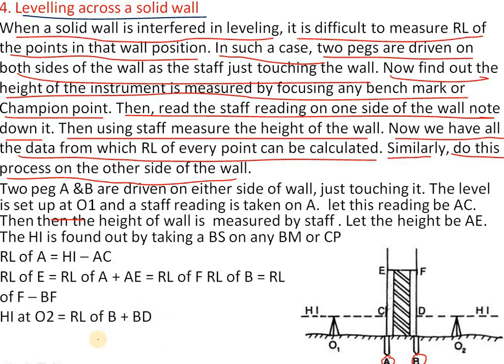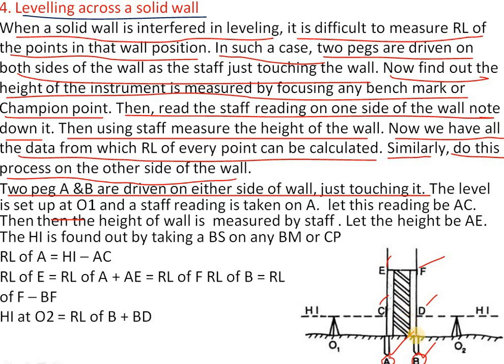So here you can see it is explained clearly: two pegs A and B are driven on either side of a wall, just touching it. These are the two pegs, A and B. This is a very large wall. We can see here C, D, E, F. From the bottom to here, this is a totally very large wall.